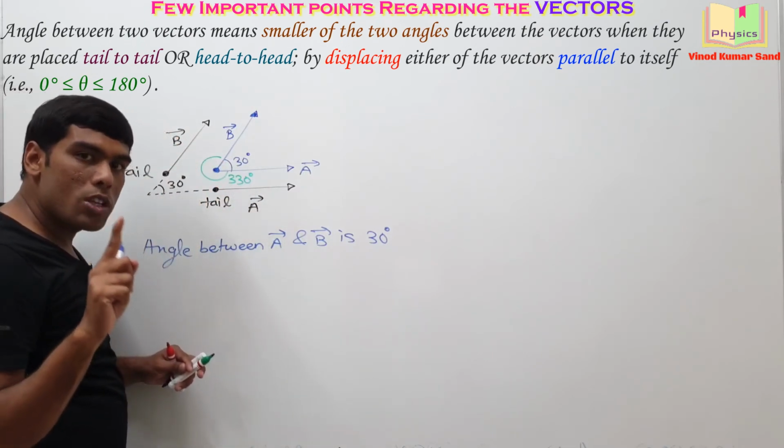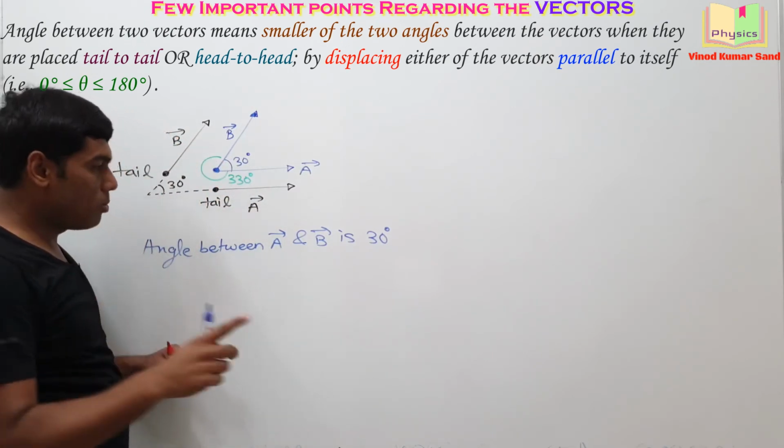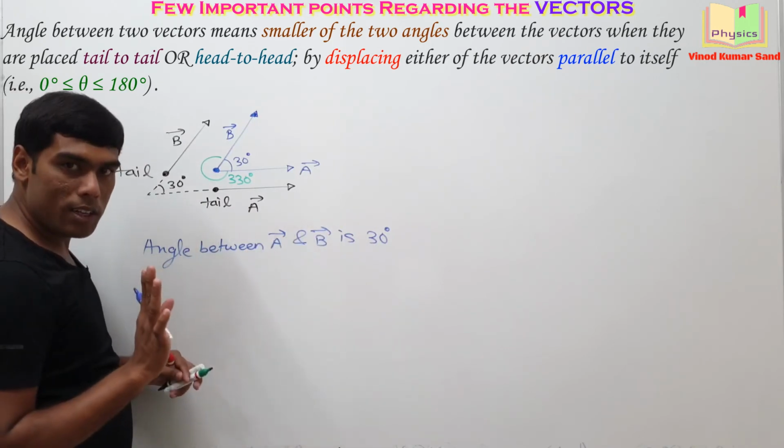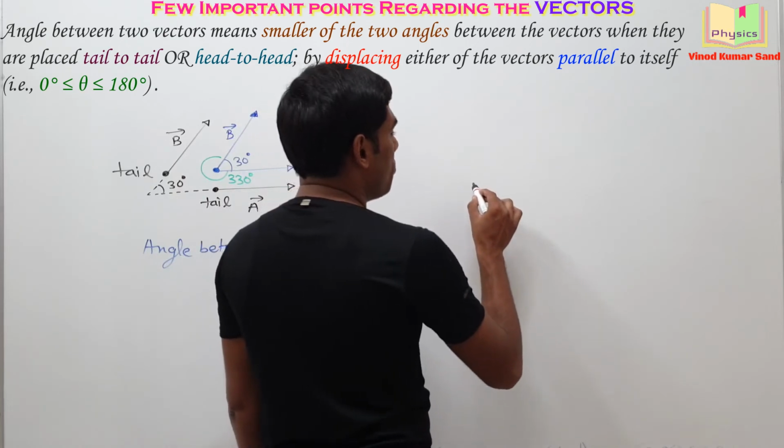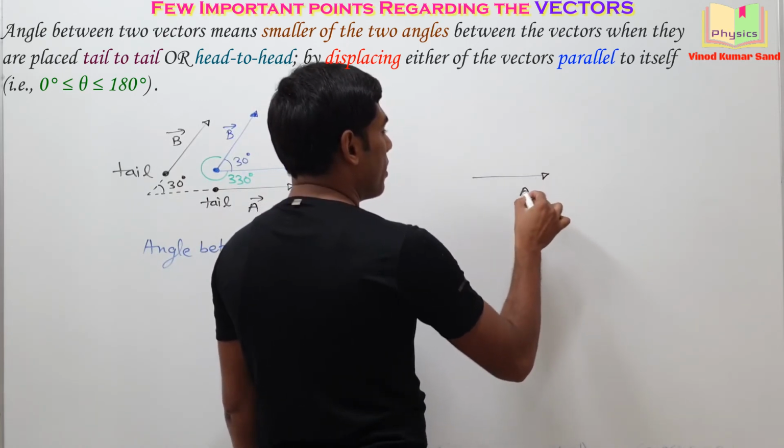You have to choose the smaller angle out of these two possibilities. So your answer is 30 degrees. Okay. Taking up another example, suppose we have the A vector here.